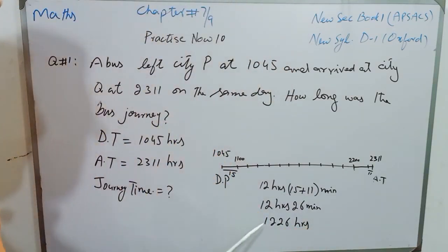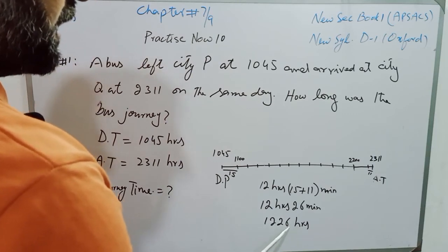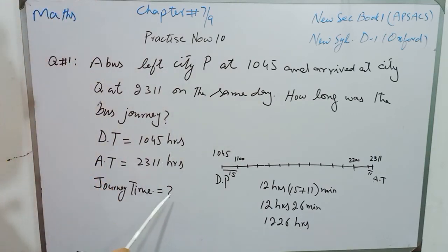The journey time is 12:26 hours. And the second way is, we will write the formula that journey time is equal to arrival time minus departure time.